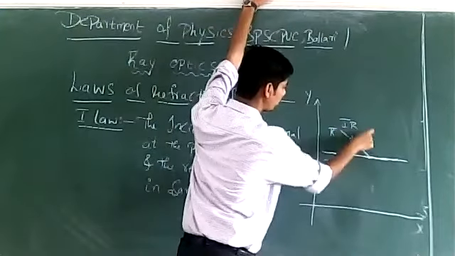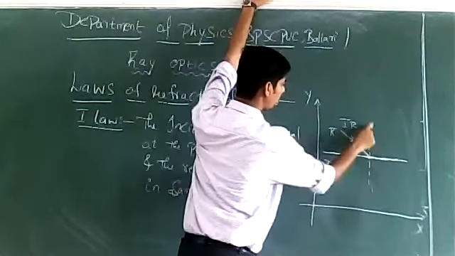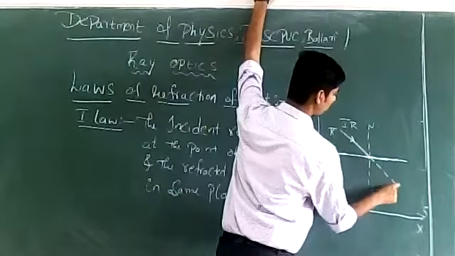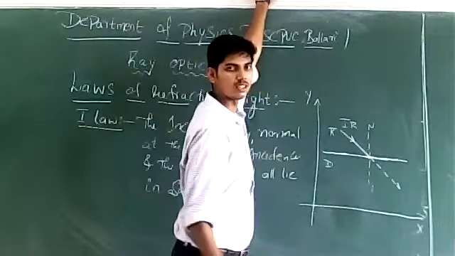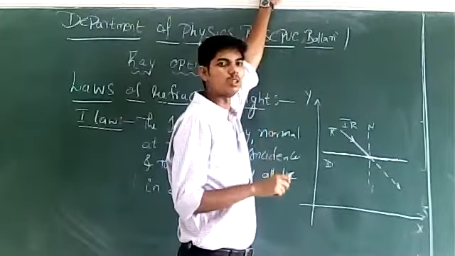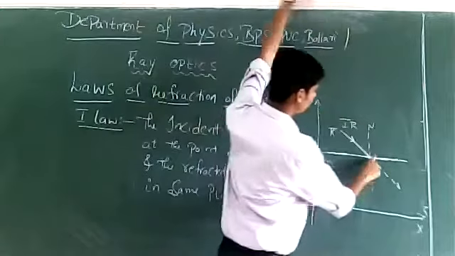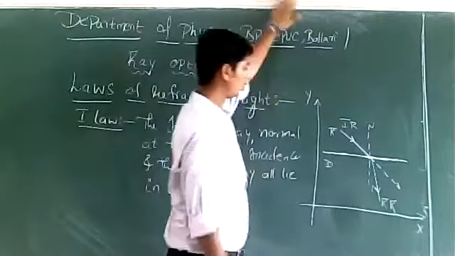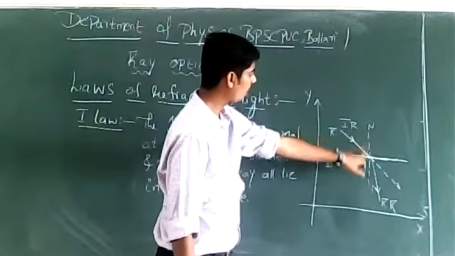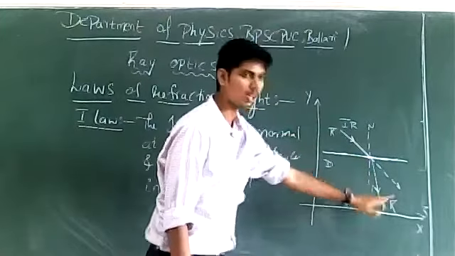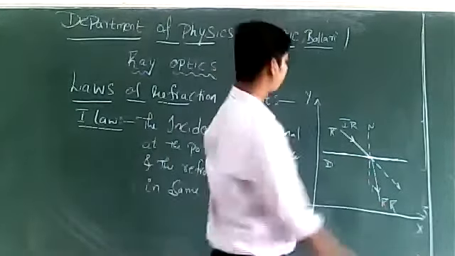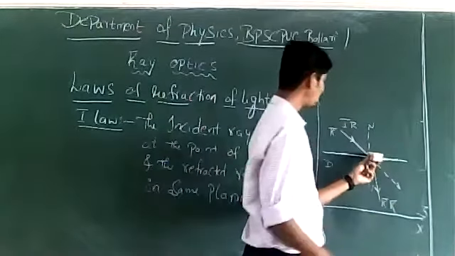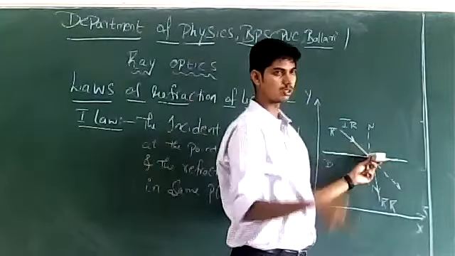At the point of incidence, we draw the normal. This is the normal. The normal is also in the xy plane. The ray of light is expected to travel along a straight line, but it doesn't do so. The ray doesn't travel along a straight line when it travels from one medium to another medium. Instead, it shows some bending. The ray of light bends towards the normal. This is the refracted ray. So the incident ray, normal at the point of incidence, and the refracted ray are all lying in the same plane. Is this how the refracted ray is looking?